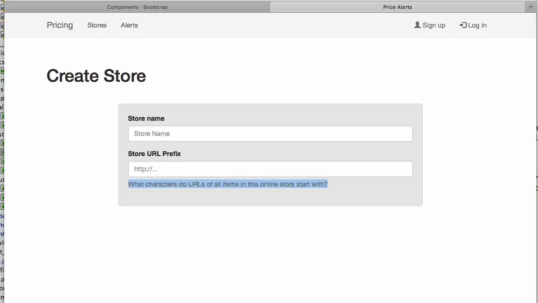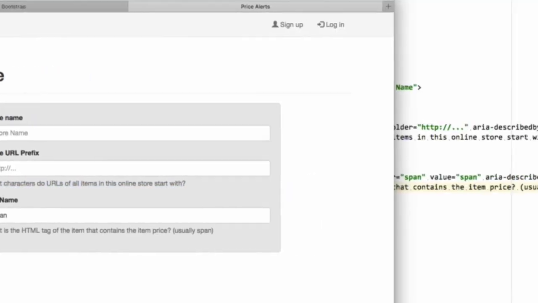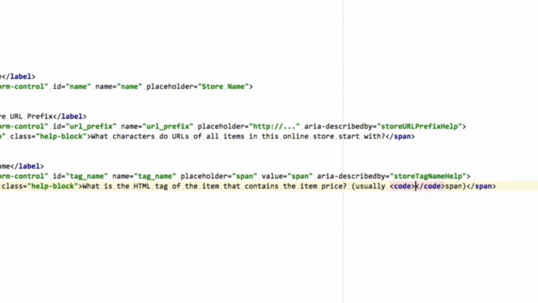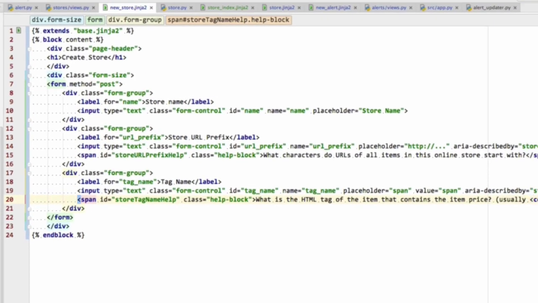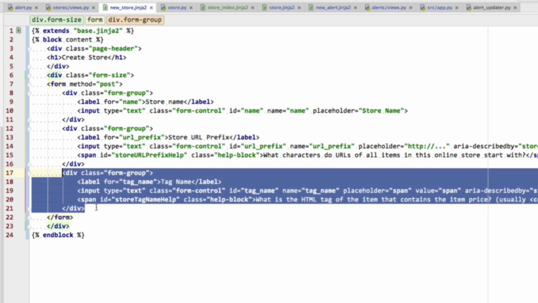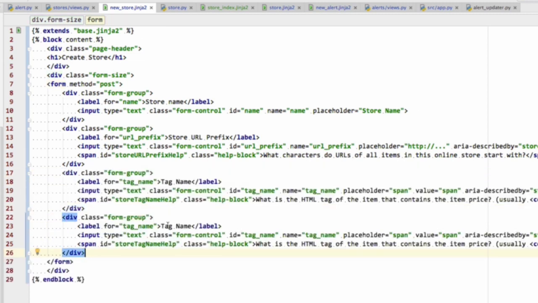There we go. So let's refresh that. And there we go. Maybe we can add something like this. That makes it look a bit better. So we can do that. And finally, the last one is the query. So I'm going to copy this, paste it in here, and this is going to be search query. And it's just going to be query in here.